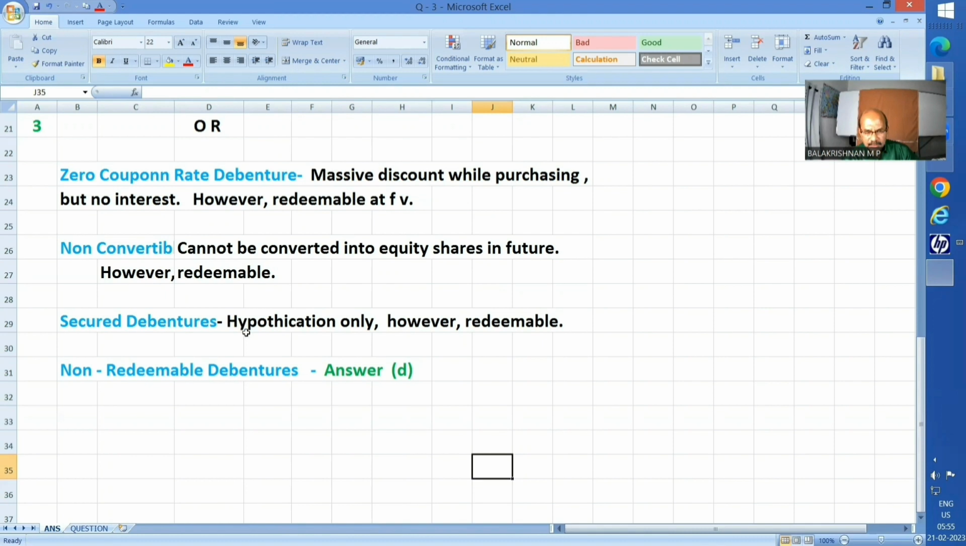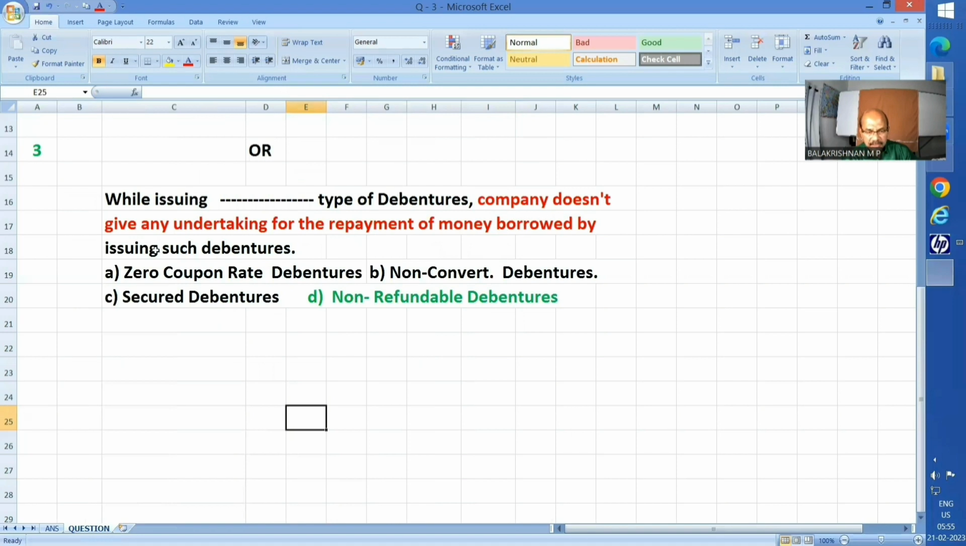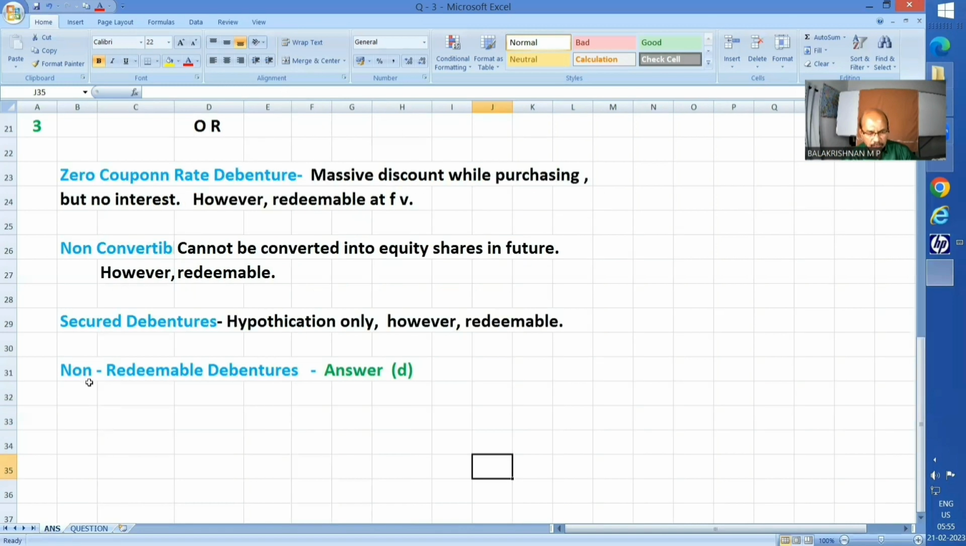Secured debentures. That means debentures have been originally issued under hypothecation of certain assets of the company. However, redeemable. Okay, here also repayment is ensured. Non-redeemable debentures. Okay, the very words itself say that repayment is not ensured. Hence, answer D. That is what they ask. Company doesn't give any undertaking for the repayment of money borrowed by issuing such debentures. Okay. So for non-redeemable debentures, the condition is taken care of. Hence, answer D is the correct answer.